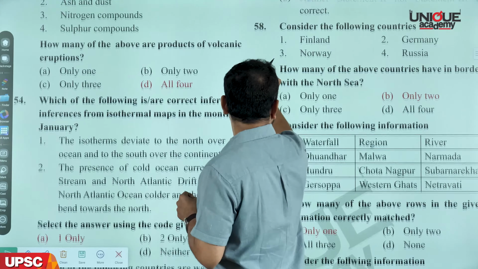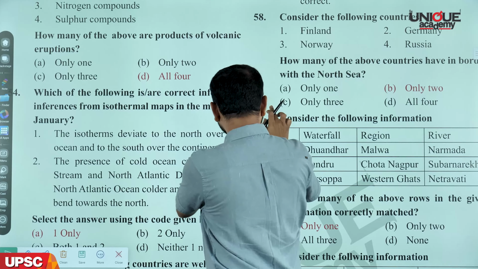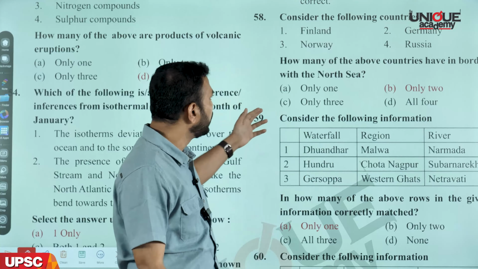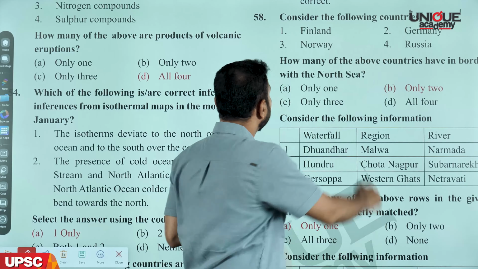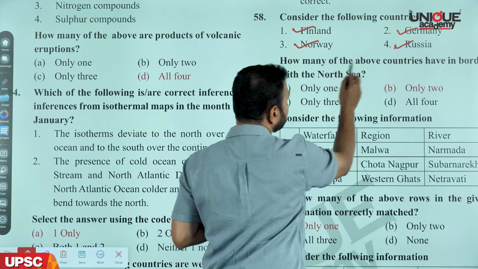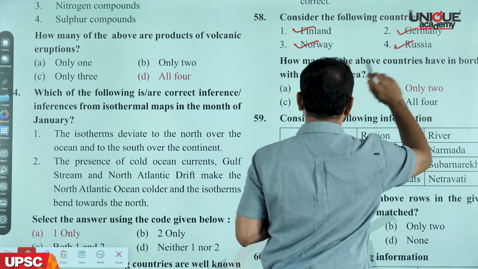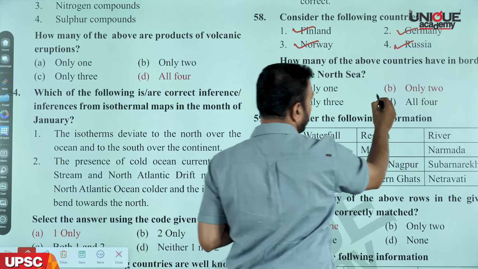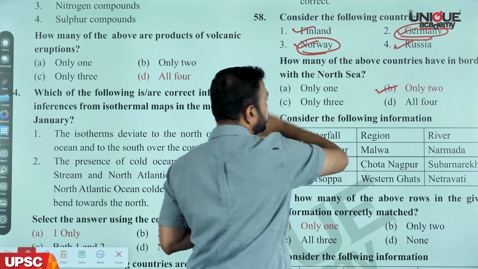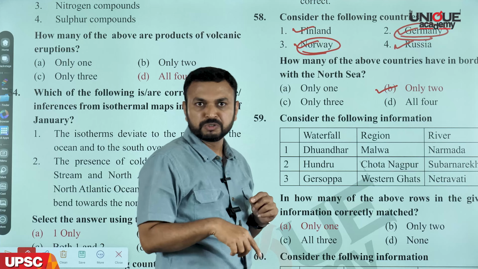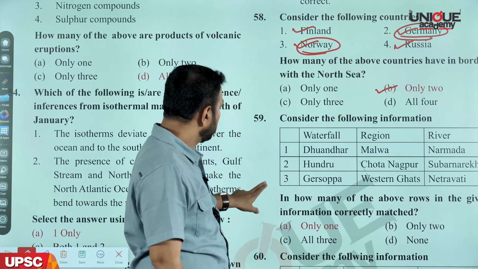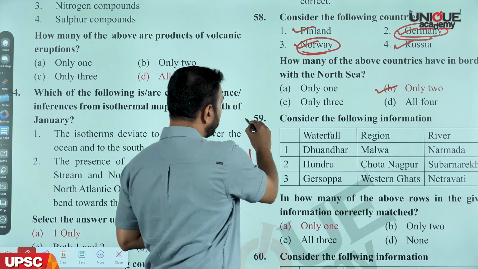So question number 58. It was also a simple question, from world physical geography, especially the mapping part of the world. Consider the following countries: Finland, Norway, Germany, and Russia. How many of the above countries have a border with the North Sea? So the answer is B. If you look at Germany and Norway, they share a maritime boundary with the North Sea. So the answer is B.